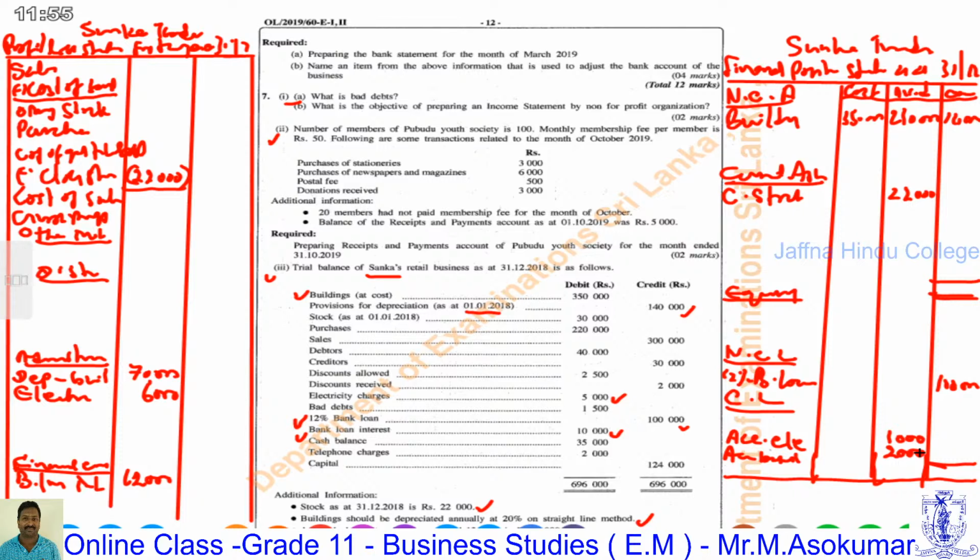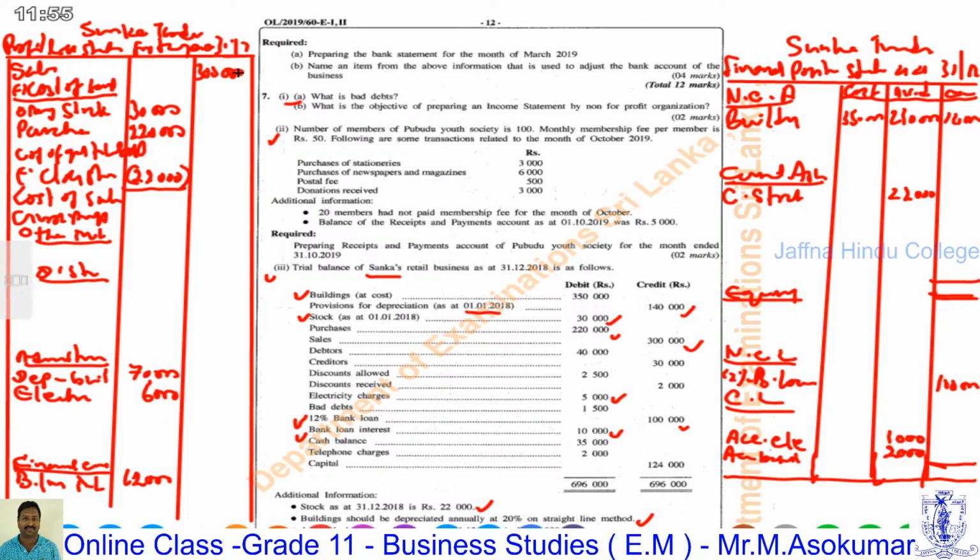Next, we follow the trial balance items. Each should be posted to the relevant statement. The stock as at 1st January, 30,000, is the opening stock. Purchases are 220,000. Sales are 300,000.